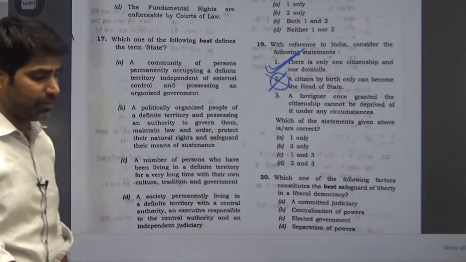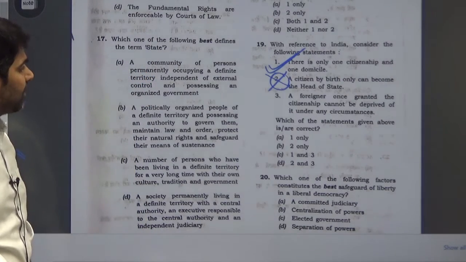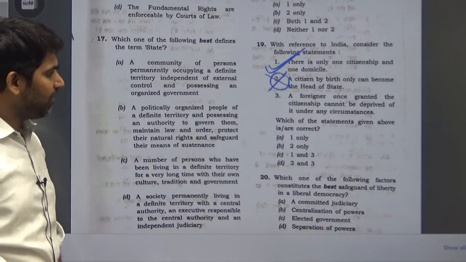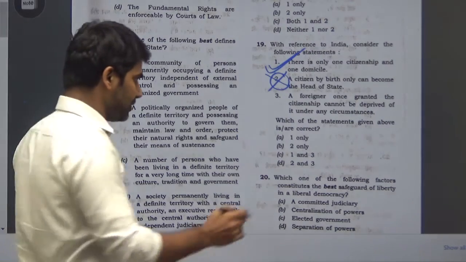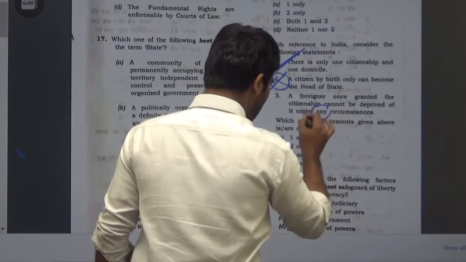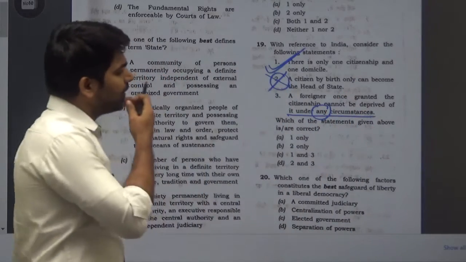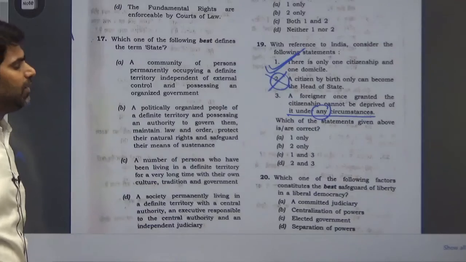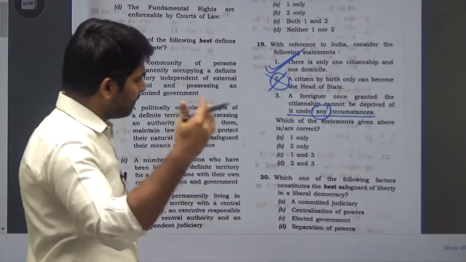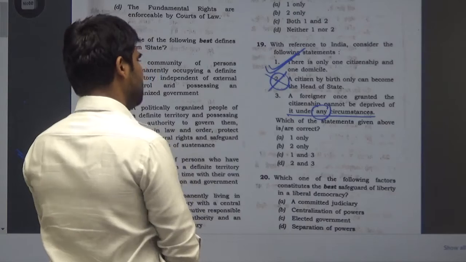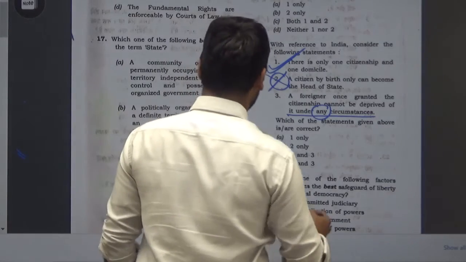The next statement is, a foreigner once granted citizenship cannot be deprived of it under any circumstances. A foreigner can be deprived of citizenship once granted by India if the foreigner acquires citizenship of another country.